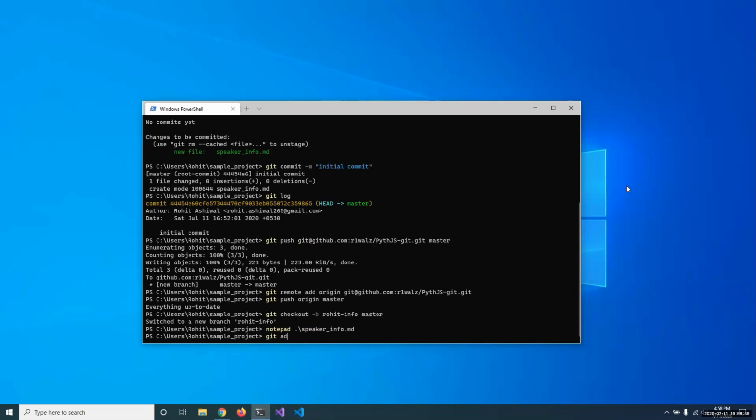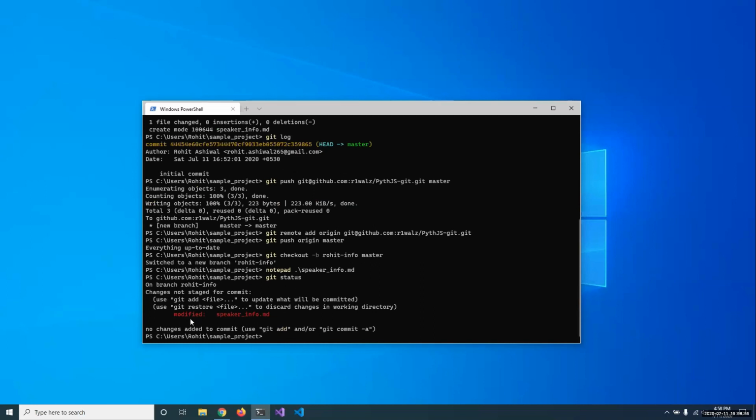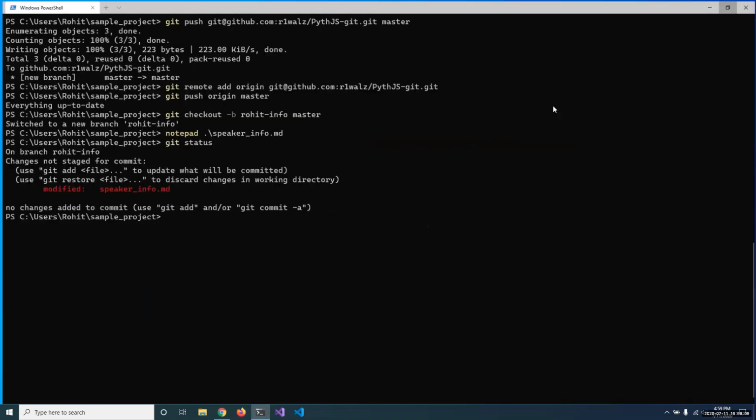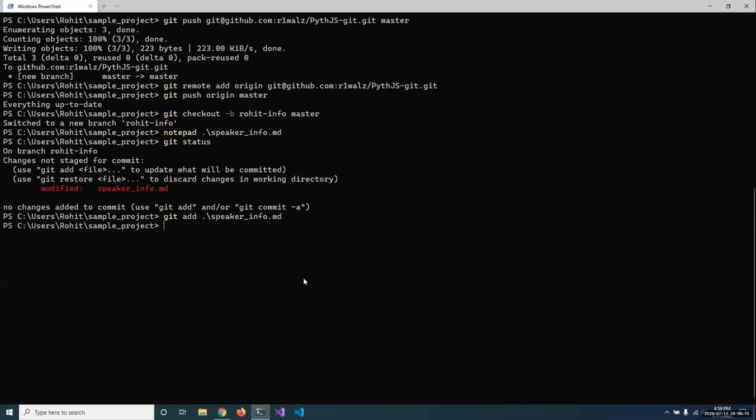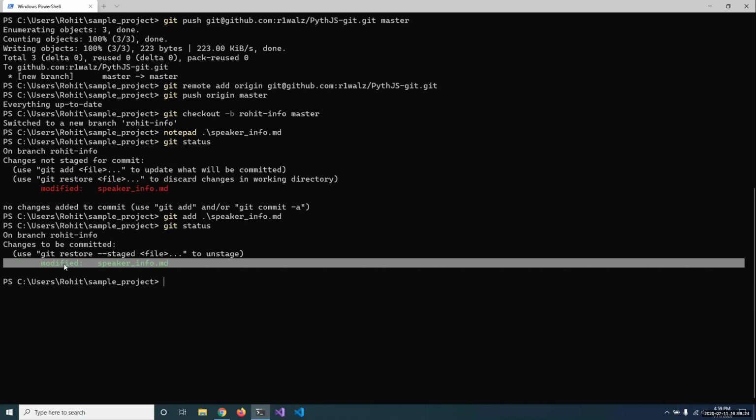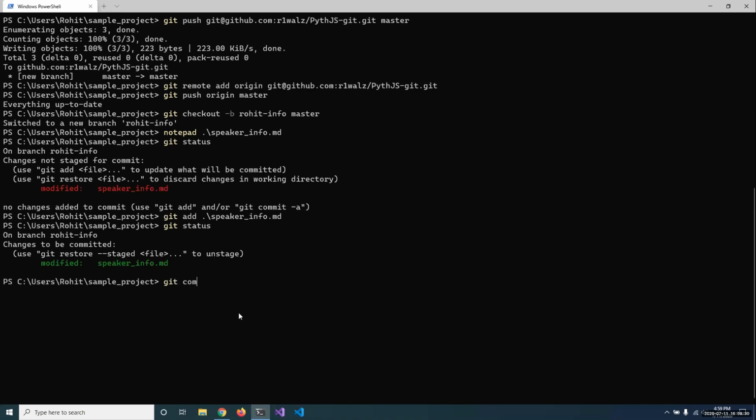Now let us check the status for the repository first. We already told Git to please take care of the speaker info file, to track it for us. So it is saying that it looks like you have modified the speaker info file. So we can tell Git again that yes, I have modified it. Please add it to the staging area with the add command. And now again looking at the status, we can see yes, it is staged and no further modifications have been detected. So now to commit this, we can use git commit.